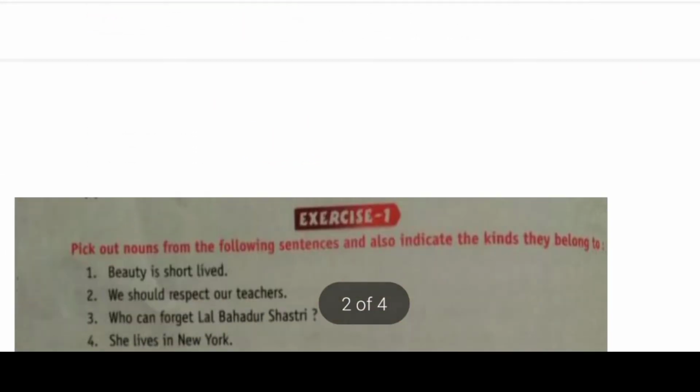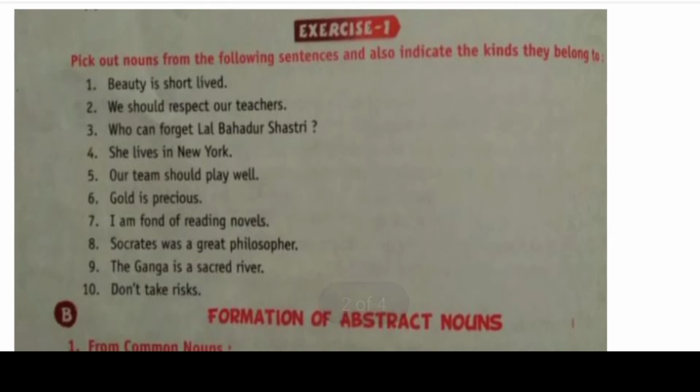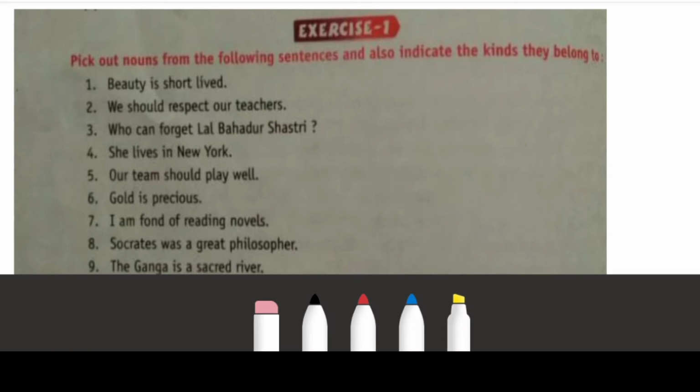Okay, so let's move to the first exercise. Pick out the noun from the following sentence and also indicate the kind they belong to. First one is, just pause the video for a second and try to solve on your own, then play the video. Beauty is short lived.